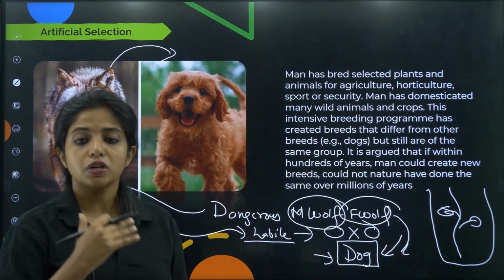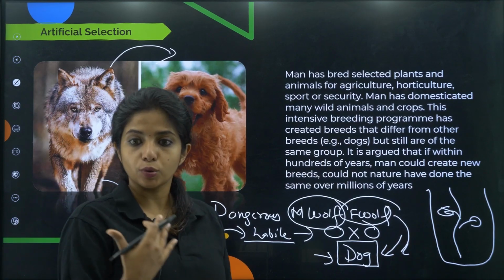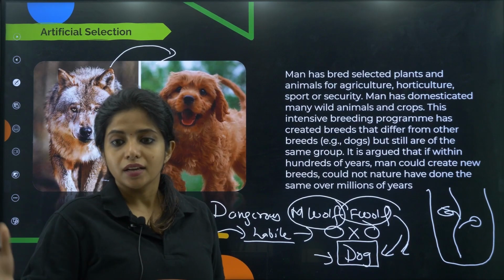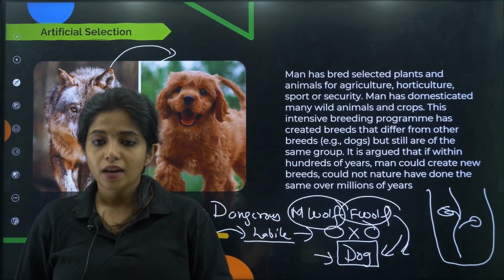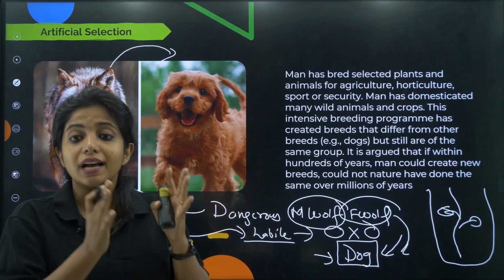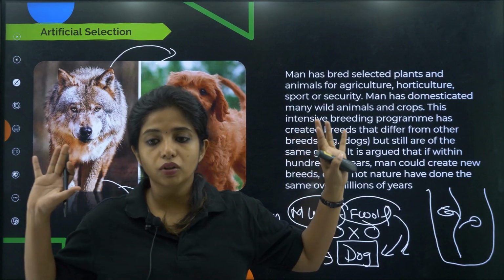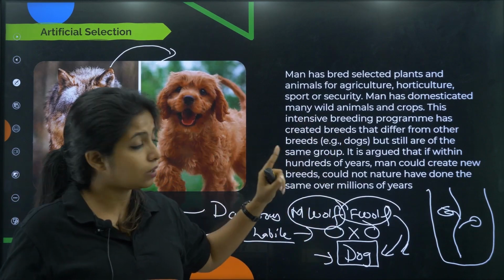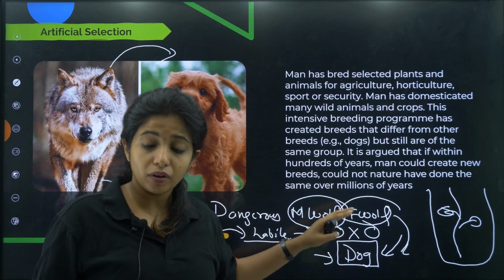No, it was artificially done, and after that some of them survived, so they are still there. Some of them kept on evolving and became something else in the course of time, but this was occurring because of human intervention. So this is known as artificial selection. In the case of the moth and the pest, we didn't have anything to do with it, but over here we are the ones who selected them, we are the ones crossbreeding them, and then we are finding someone of our type.